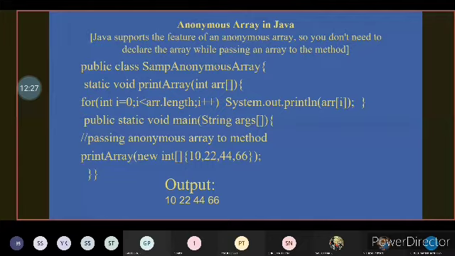Students, again I repeat, anonymous array means that without any declaration, you can pass the array arguments in Java. So here print array, new int[] 10, 22, 44 and 66. We didn't store these values in any variable. So without a variable, we pass the set of values as an array, and that is called an anonymous array.